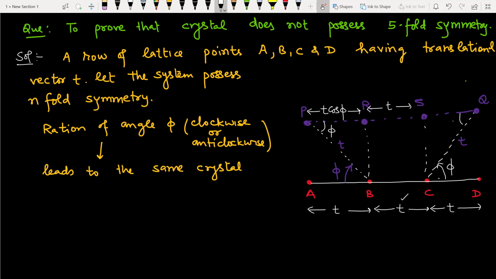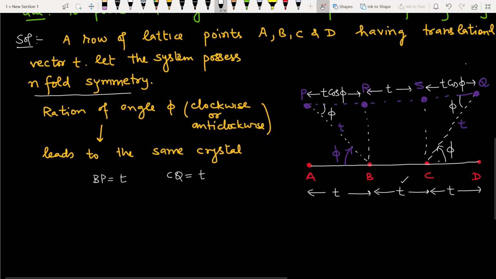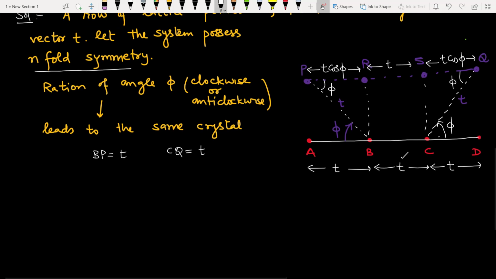On the same lines, this angle will be phi, and this component will be T cos phi. BP equals T, CQ equals T, and after rotating through an angle phi, if we get this kind of structure, then the crystal is said to possess n-fold symmetry.